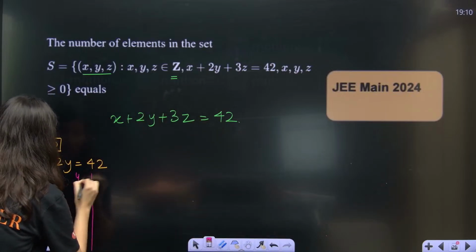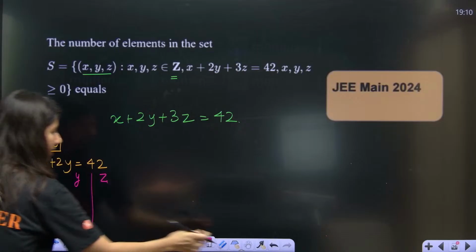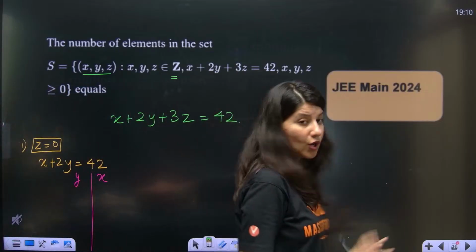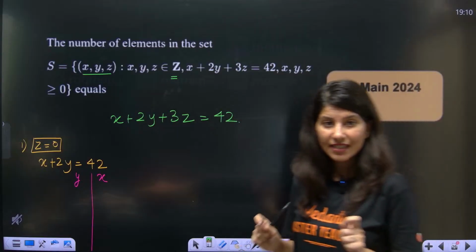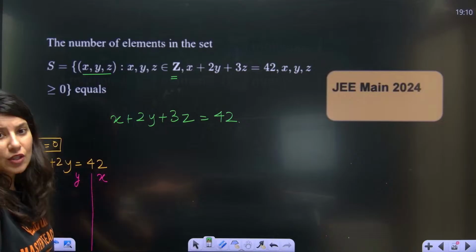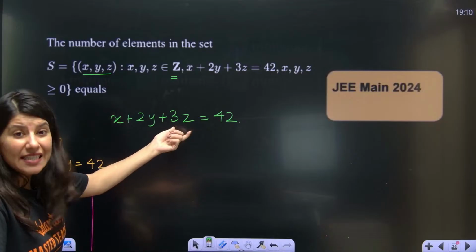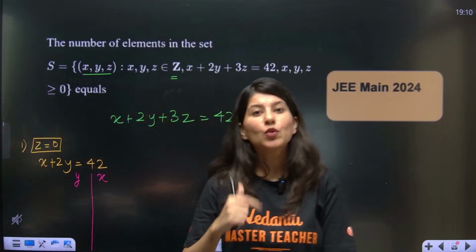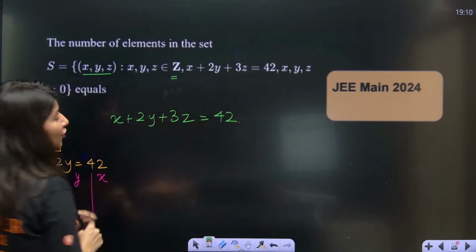First of all, I took z equal to 0. Why? Because see, this is 3z. If you start with x equal to 0, this is not going to help you much because of the coefficients involved.